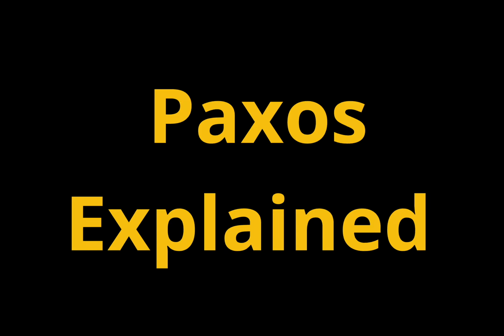Okay, so why do we need Paxos? Why is it quite important? In distributed systems, data is spread across multiple nodes. We need a way to make sure all nodes agree on a single, consistent value or state, like a database update or configuration change.